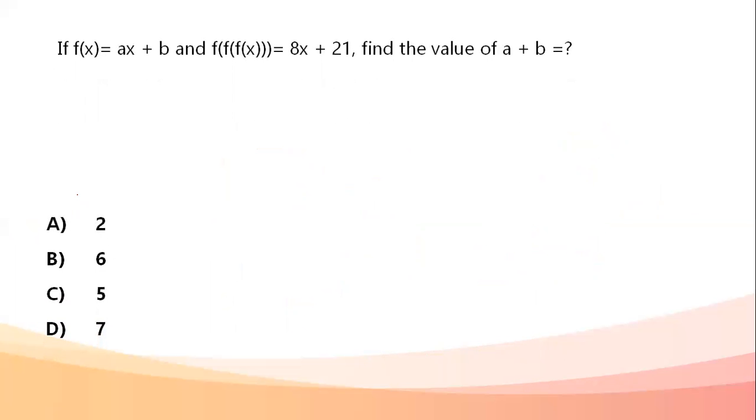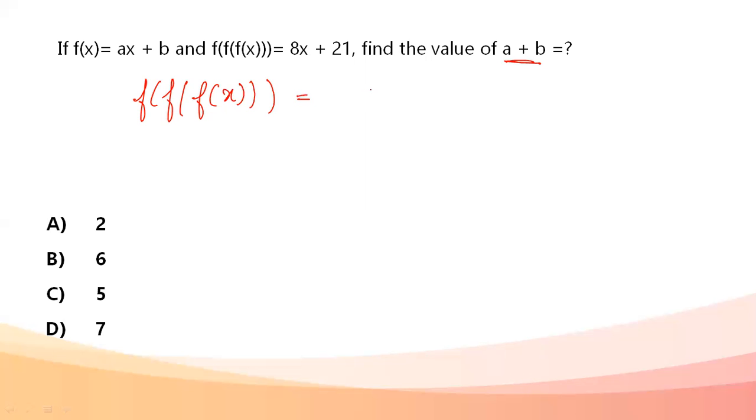If f of x is ax plus b and f of f of f of x is 8x plus 21, find the value of a plus b. Very easy question. We just have to follow the rules of composition as they go. So f of x, this is what we have to find out.